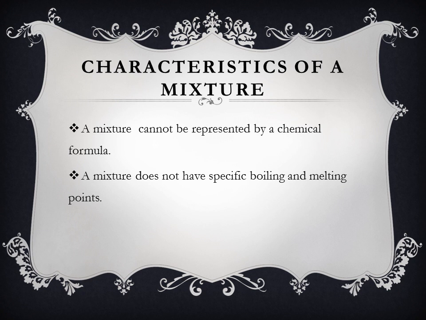The proportion or the amount of the components decide the physical properties like melting and boiling points, color, odor, means smell, taste, etc. of the mixture. So a mixture does not have a specific boiling point or melting point, or a characteristic color, smell or taste. The proportion or the amount of the components only decide the physical properties of a mixture.